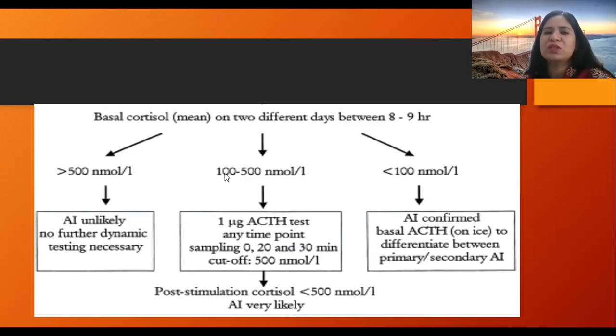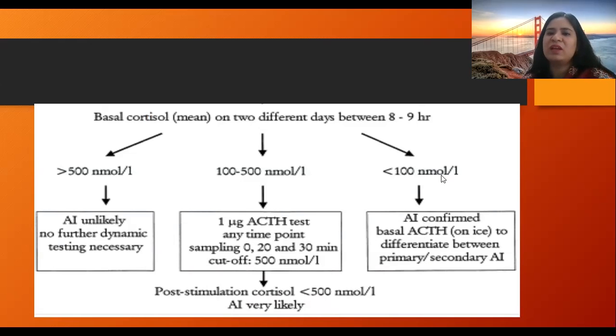And if the cortisol values are less than 100 nanomoles per liter, AI is confirmed by basal ACTH on ice, meaning at 0 hours, to differentiate between primary and secondary adrenal insufficiency.